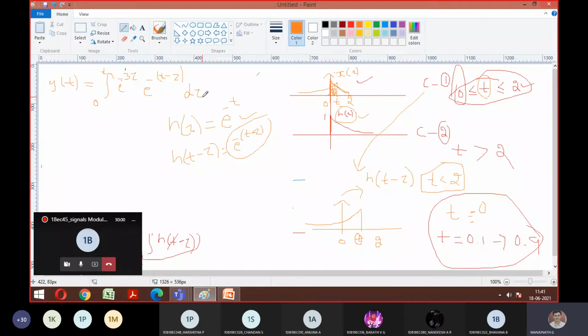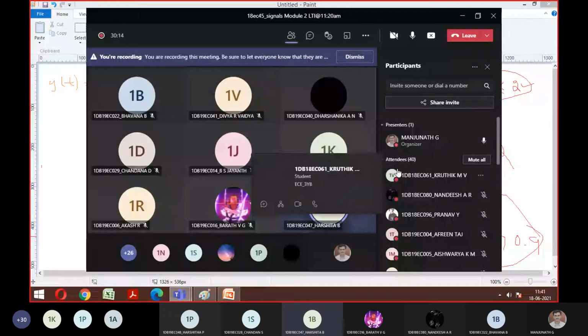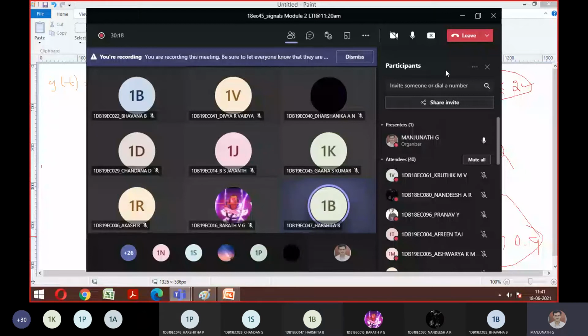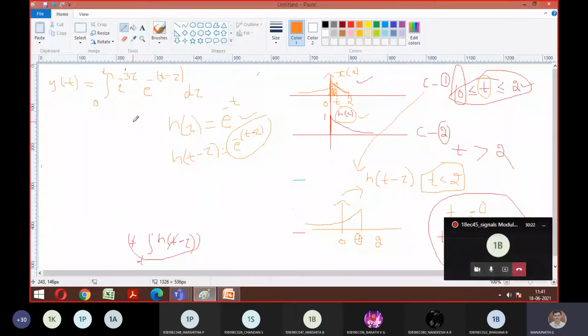First function into integration of the second function, minus differentiation of the first function. Integrate this and tell me what the answer is.